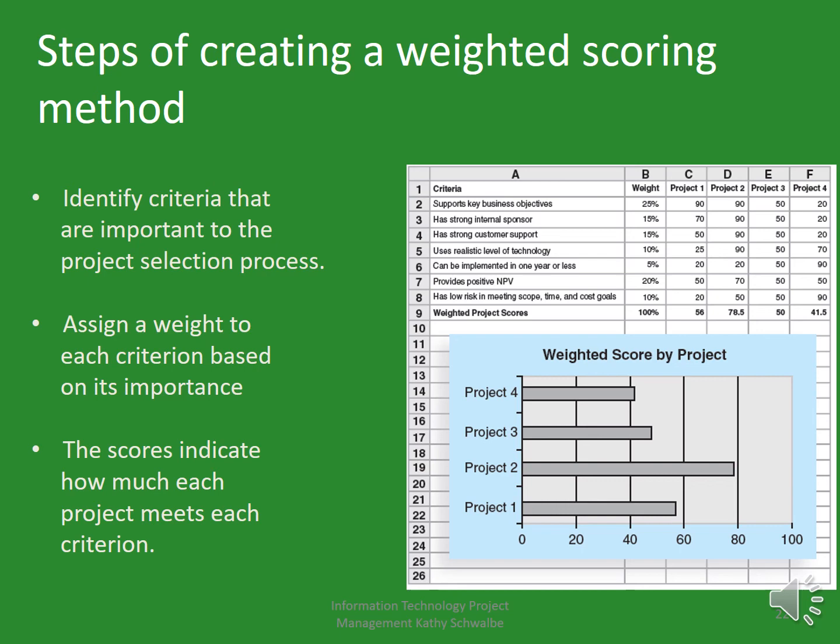Third step, the scores indicate how much each project meets each criterion. There are 4 projects. If we want to select one from these 4 projects, we need to give marks according to these criteria. Then we need to find which project is most appropriate.